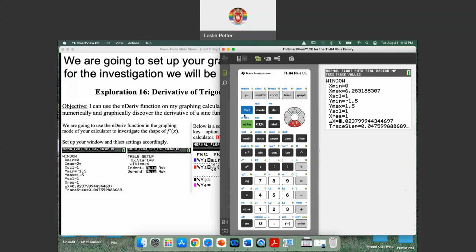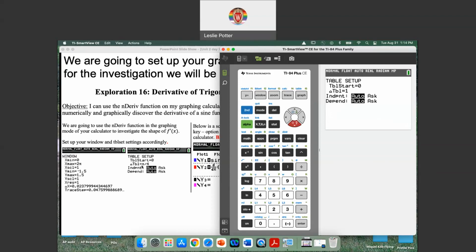Okay, now we need table values for our investigation. So we are going to go to the table setup. Where is it? Oh, it's right here, table set. There we go. It's right above the window key. So second table set. And we are going to start at 0. And we are going to count.